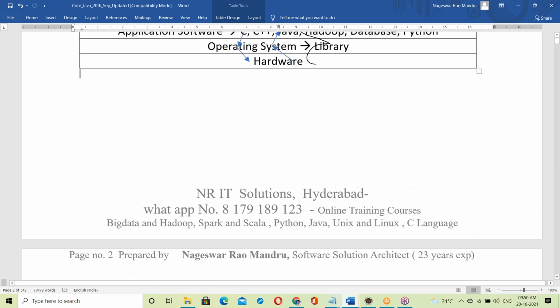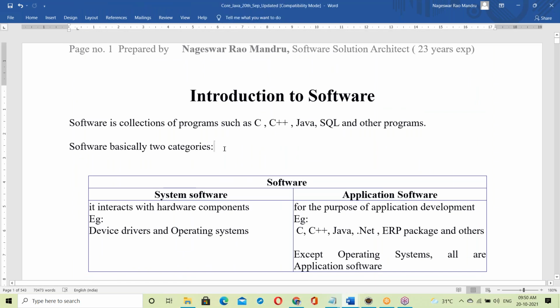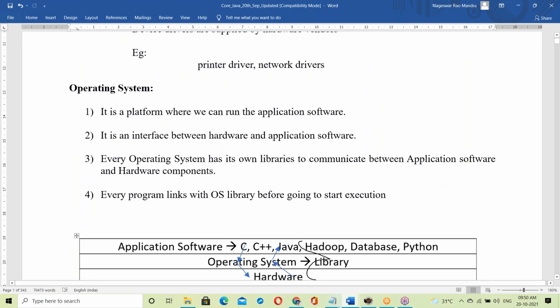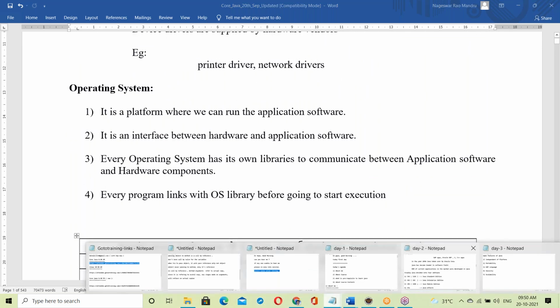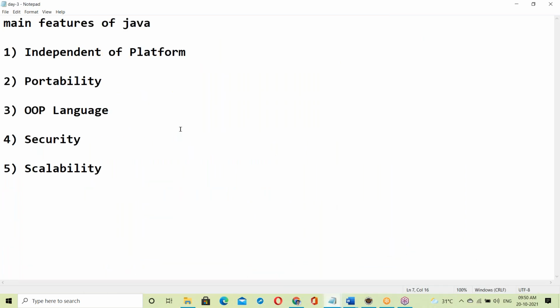Yeah, these are the documents. What topics are we discussing? Every topic is prepared in the documents. I'll show the document clearly, topic-wise. Now, today's topic, the main features. Let us start with Java features.